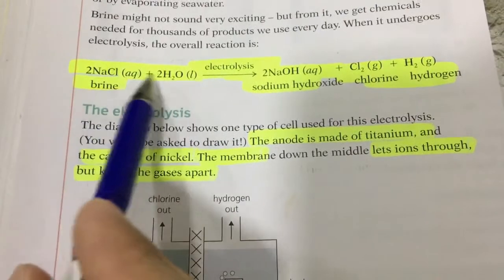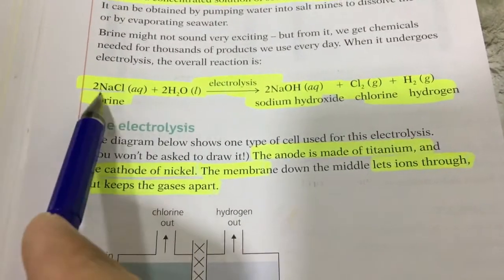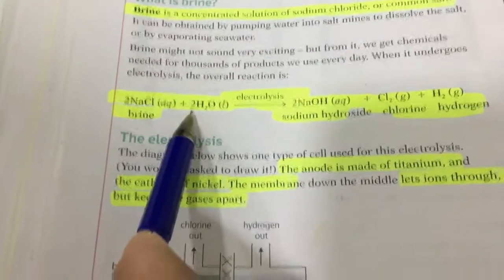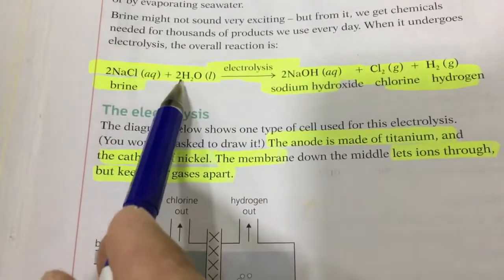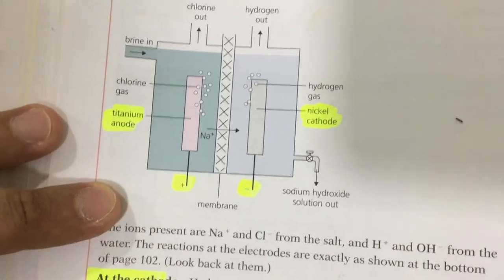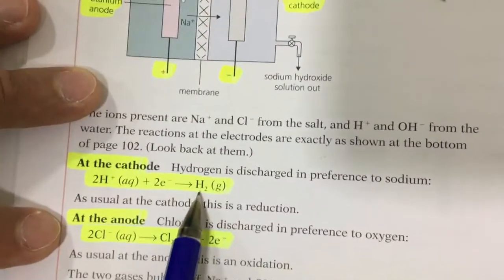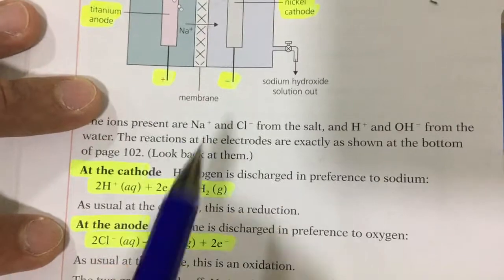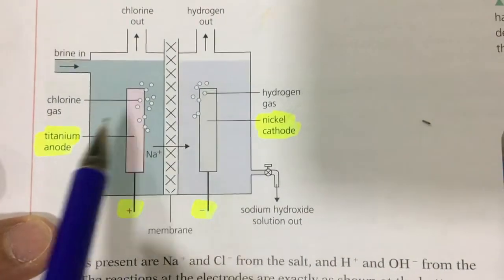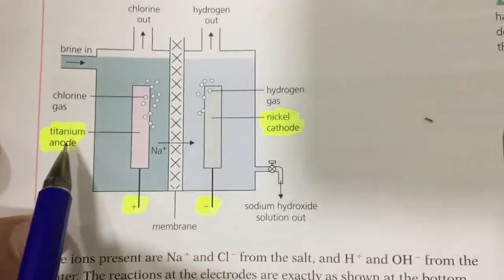The question is, which ion will gain the electron, hydrogen or sodium? The rule says the less reactive ion gains the electron. So hydrogen will gain the electron and change to hydrogen gas, hydrogen bubbles. So hydrogen bubbles form here at the cathode. And right here we use a titanium anode.